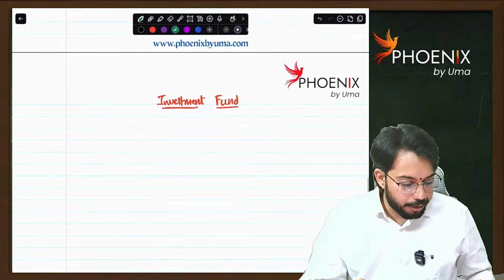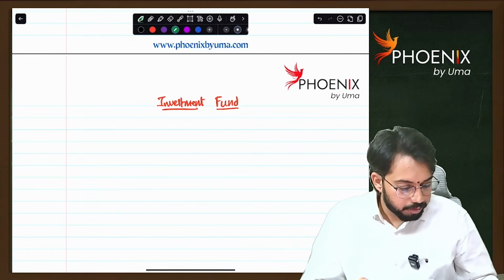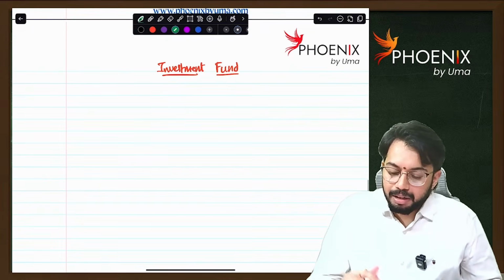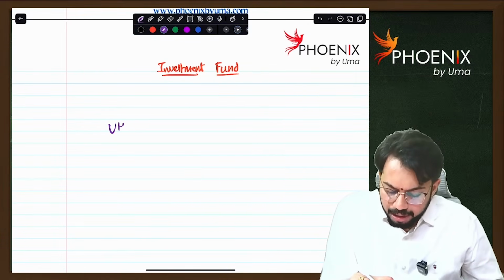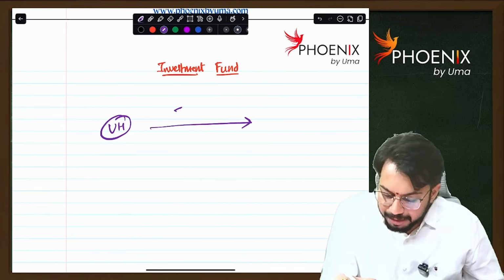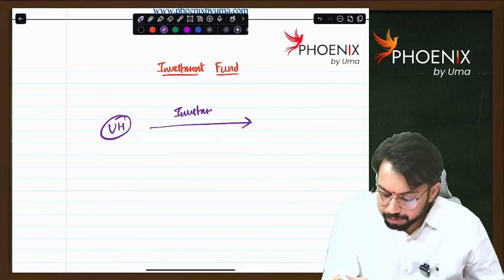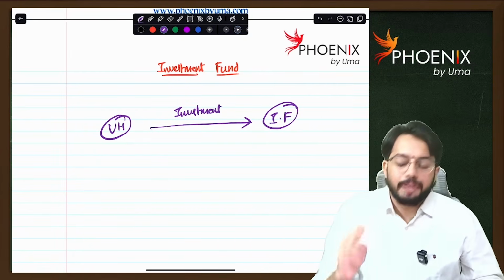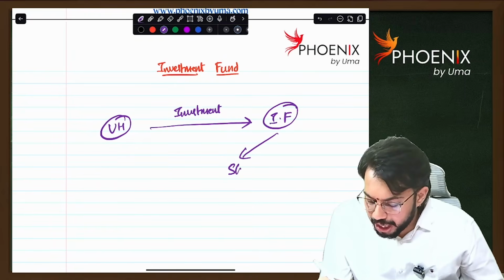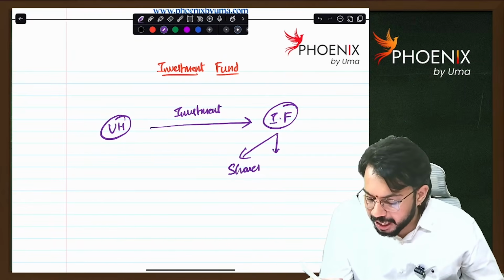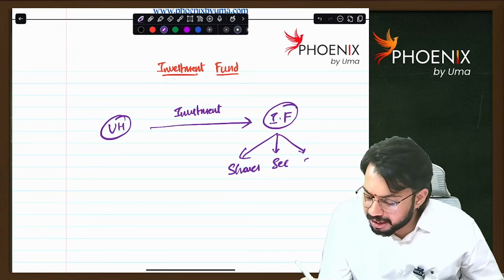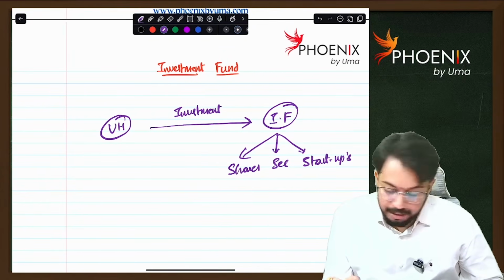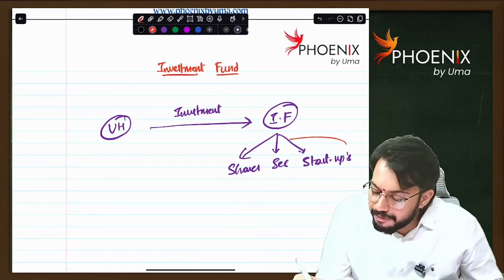Now, I will explain to you. Very simple. A unit holder will make investment in an investment fund. What will the investment fund do? It will invest in shares, it will invest in securities, or it will invest in startups. From all these, income will be generated.